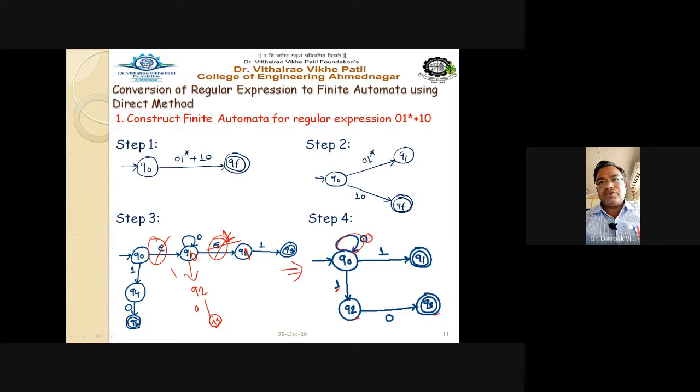So this particular branch is nothing but your (0, 1)*, and this particular branch is nothing but your 1, 0, because it is in a series. This is in a series, that's why 1.0, and (0, 1)* is also in a series, but the (0, 1)* and 1, 0 are in parallel. That's why these are the two branches for that particular automata.